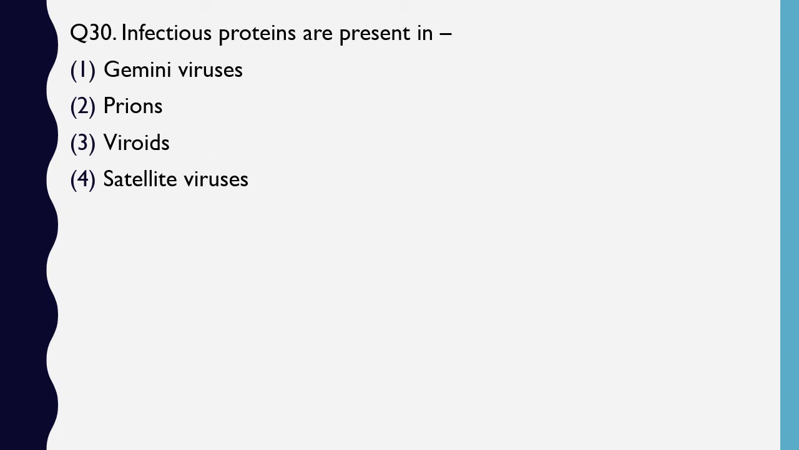Question number 30. Infectious proteins are present in Gemini virus, prions, viroids, or satellite virus. Infectious proteins are present in. The correct answer is option 2, that is prions. Prions are the proteins which become mutated and cause infection by themselves.